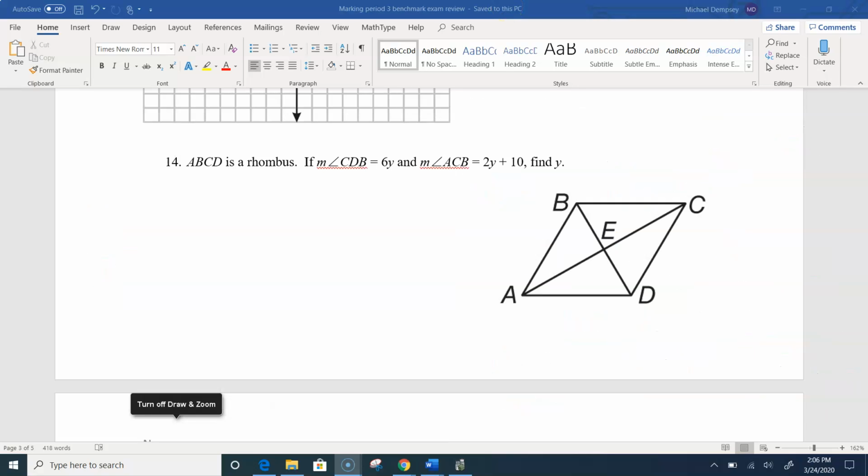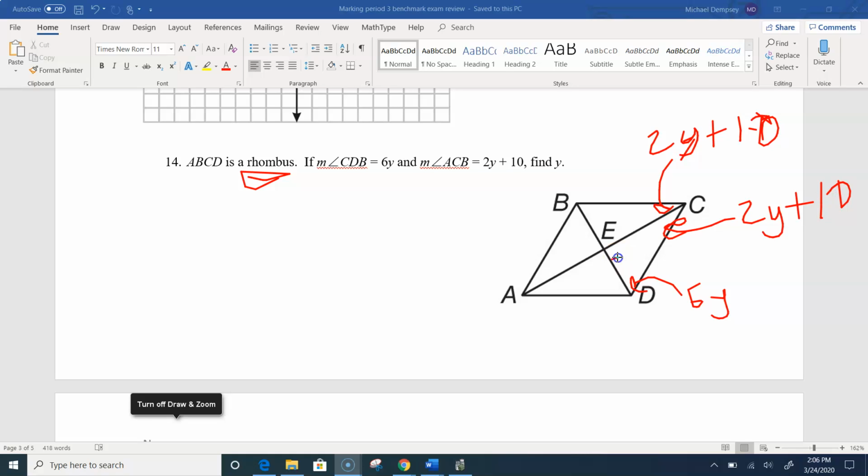Okay, and in our last equation for today, we have a rhombus again. So remember what we know about the rhombus. They give me angle CDB, this is 6y down in here. And then they give me angle ACB, which is 2y plus 10. Remember the diagonals in a rhombus bisect the angles, so this would also be 2y plus 10 in here. They both have the same value.